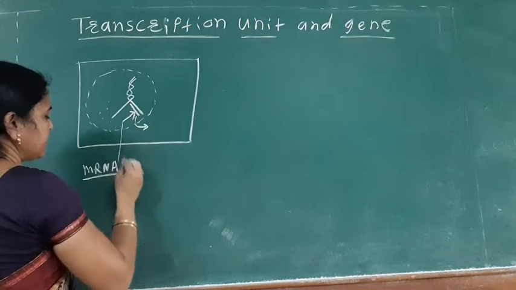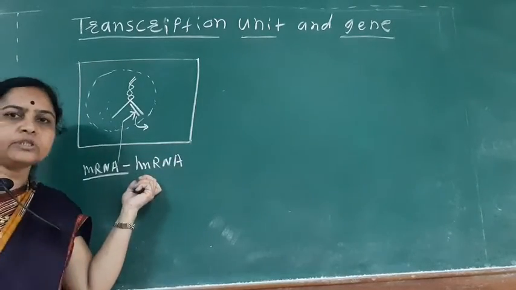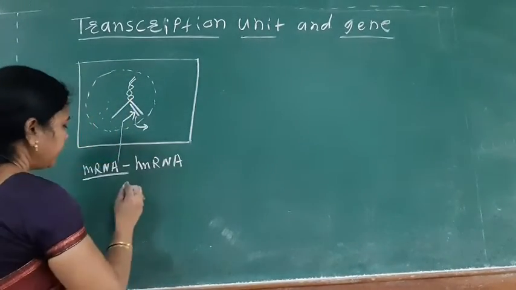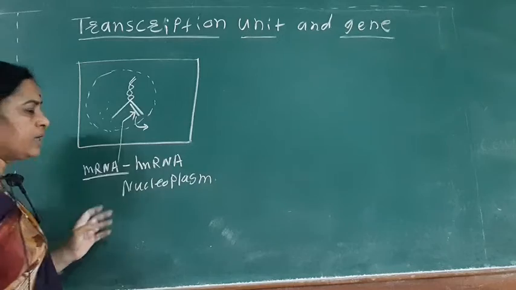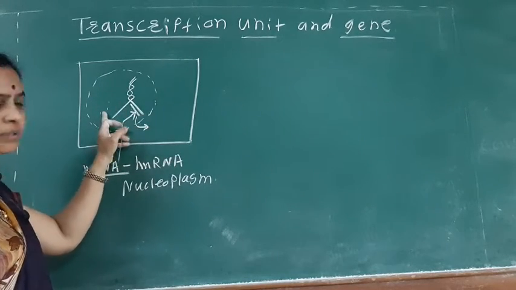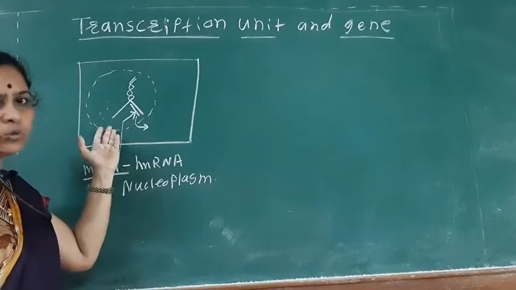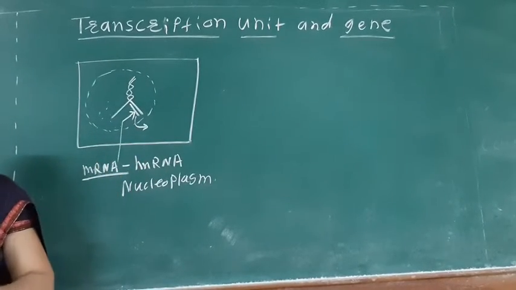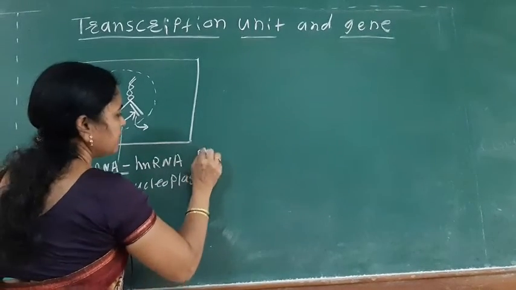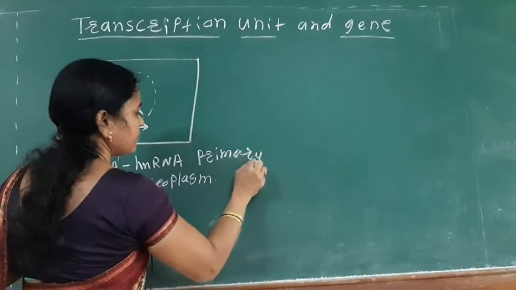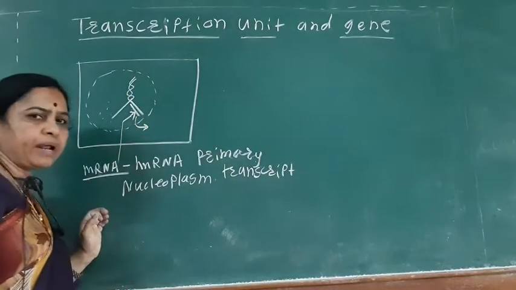This mRNA which is synthesized is known as the hnRNA. hnRNA means heterogeneous RNA, and it is mainly synthesized in the nucleoplasm. बघा कुठे तयार होईल, या न्यूक्लियर मेम्ब्रेनच्या आतमध्ये न्यूक्लियोप्लाझम, it is mainly synthesized in the nucleoplasm. So when it is produced in the nucleoplasm, this mRNA is known as the primary transcript.